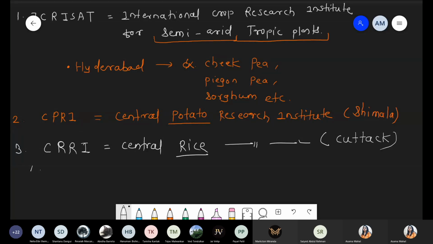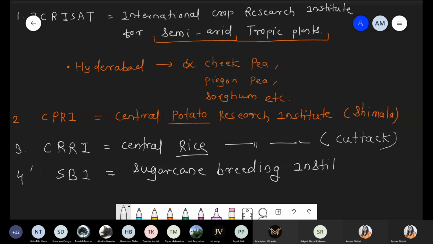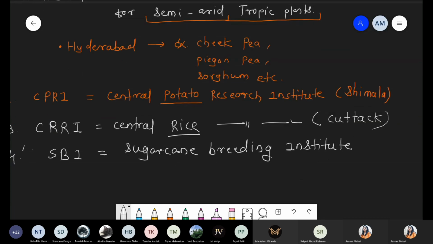And the last point, that is SBI. It's not the bank. SBI is the Sugarcane Breeding Institute, and the Sugarcane Breeding Institute is located in Coimbatore, Tamil Nadu.